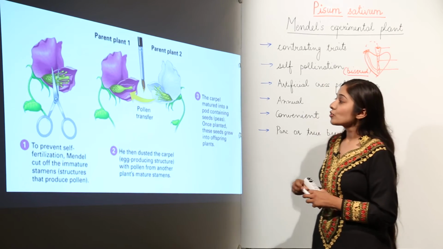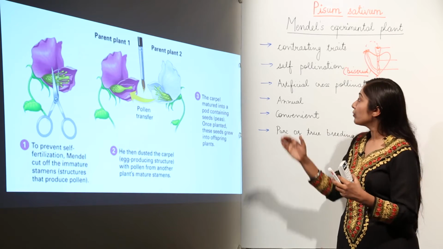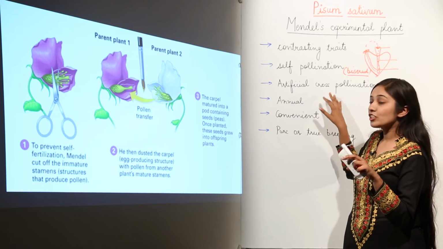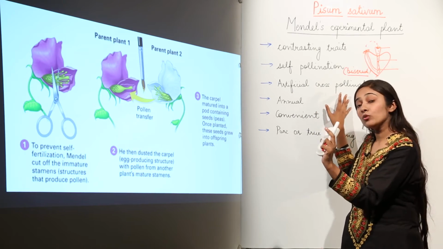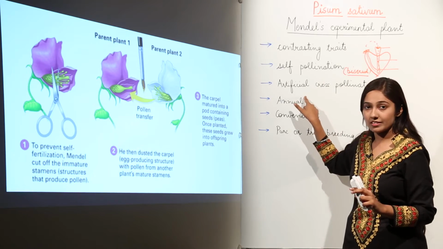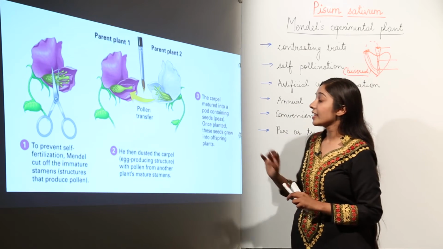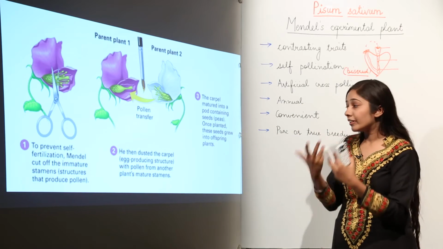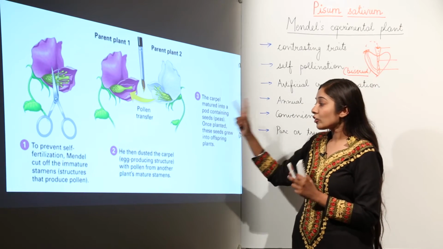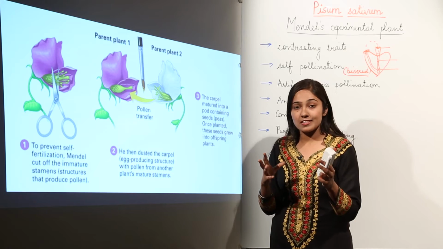female. So what can Mendel do to prevent self-pollination? He needs to cross-pollinate, and how will he do cross-pollination? By artificial means. And what are those artificial means? You can see, to prevent self-fertilization, Mendel cut off the immature stamens.